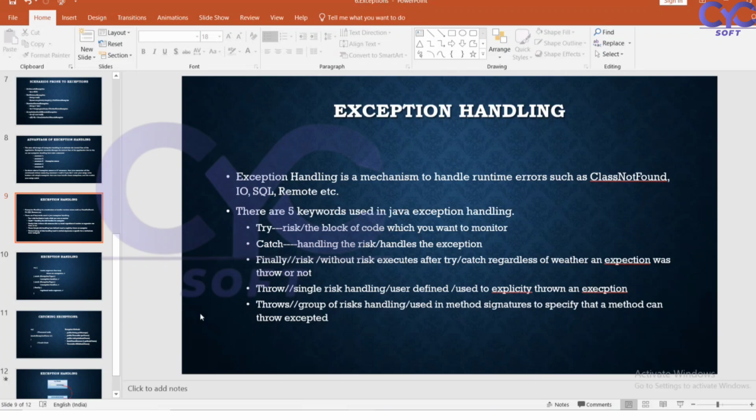Throw is for a single risk, or a user defined one. The user can define his own exceptions, so we can explicitly throw an exception. Suppose I want to display a message to enter a username. If the file is not found, it will automatically throw a file not found exception. If I want to write my own exception, saying this file is not available at this particular position, I can use throw.